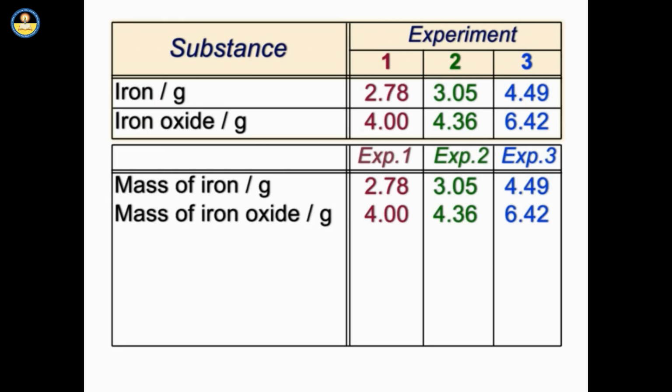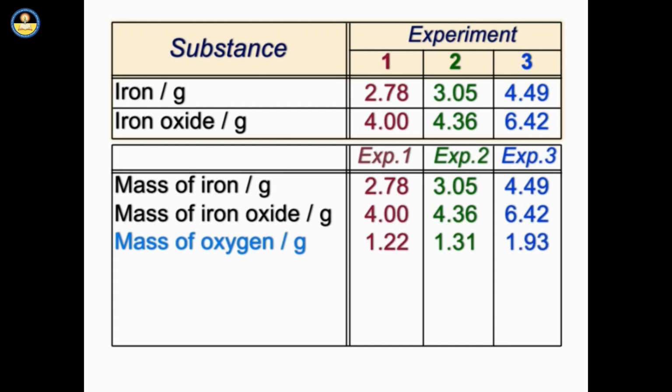From the given data, one can write the mass of oxygen per gram in case of experiment 1 is 1.22. Mass of oxygen in case of experiment 2 is 1.31 and mass of oxygen in the third case is 1.93.